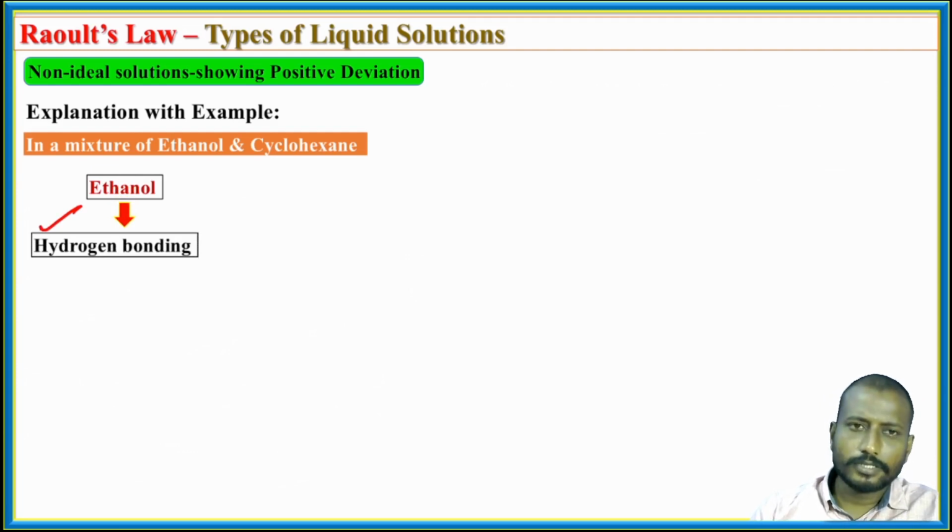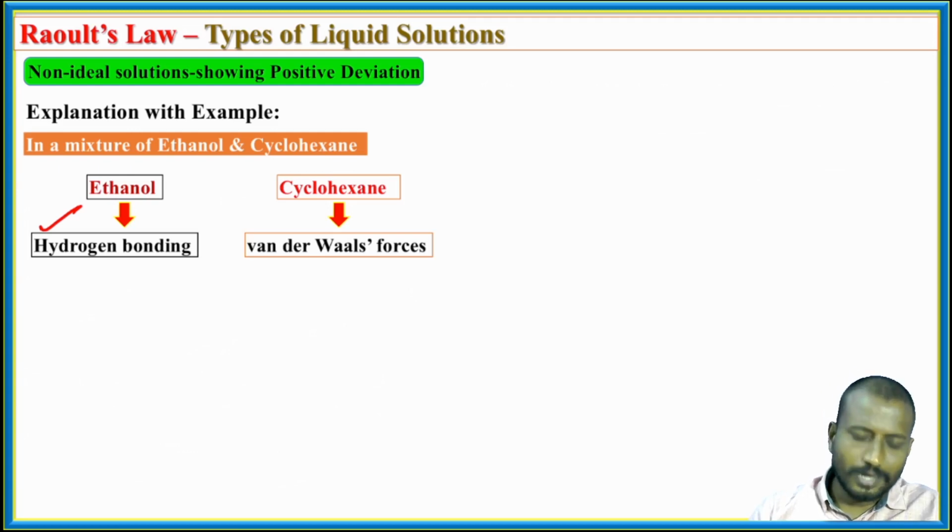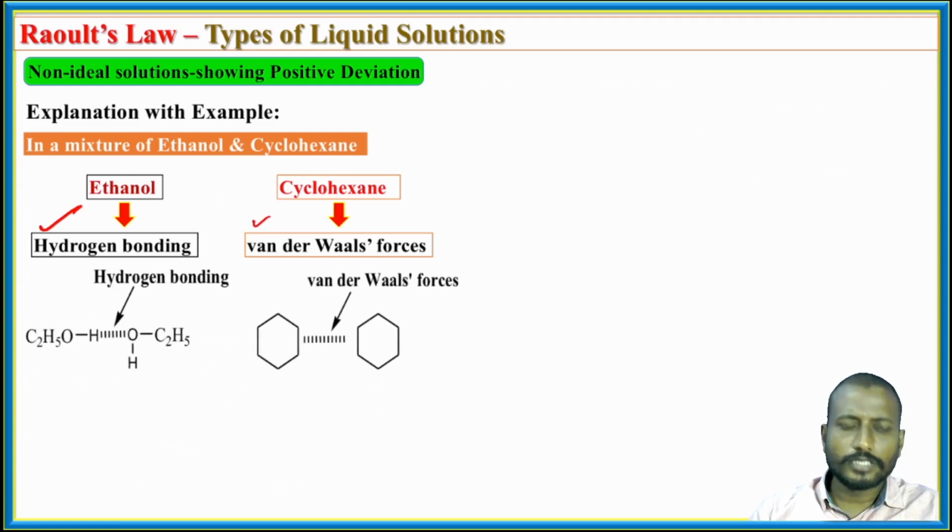If we take cyclohexane, it is a non-polar molecule, so non-polar molecules are mainly governed by van der Waals forces, or London dispersion interactions, that is, instantaneous dipole interactions. Hydrogen bonding is stronger than van der Waals forces.